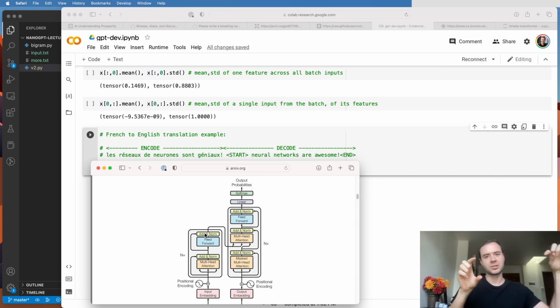And so that's why there's an additional cross-attention block. And really what it's doing is it's conditioning the decoding not just on the past of this current decoding, but also on having seen the fully encoded French prompt, sort of. And so it's an encoder-decoder model, which is why we have those two transformers, an additional block, and so on. So we did not do this because we have nothing to encode. There's no conditioning. We just have a text file, and we just want to imitate it. And that's why we are using a decoder-only transformer, exactly as done in GPT.